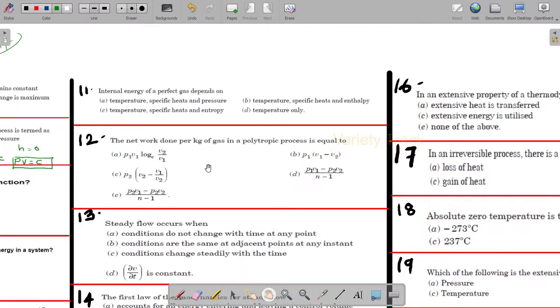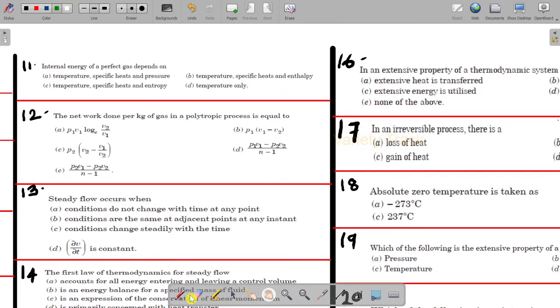For the 11th question, the internal energy of a perfect gas depends upon temperature only, because for internal energy we have the formula Cv dT. So only by dT will the internal energy change. So the internal energy depends only on temperature, right?